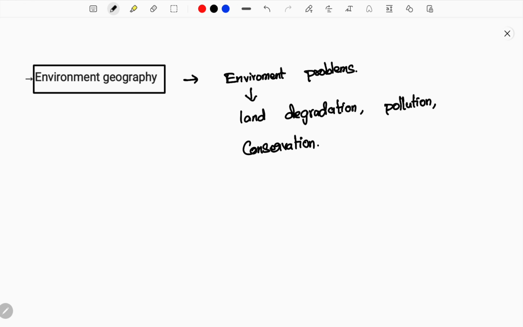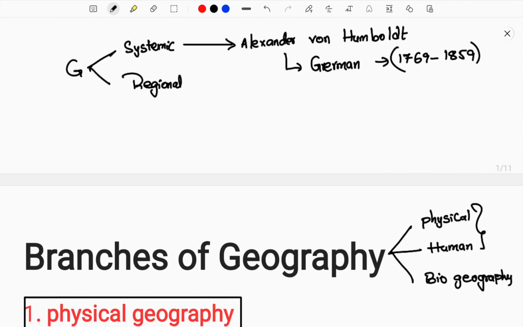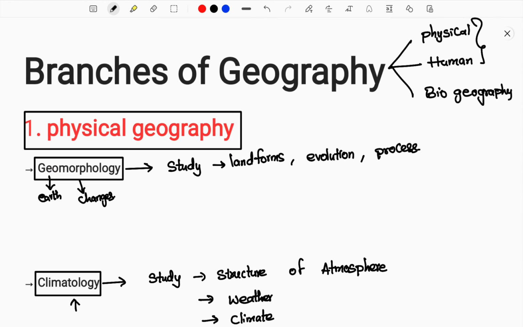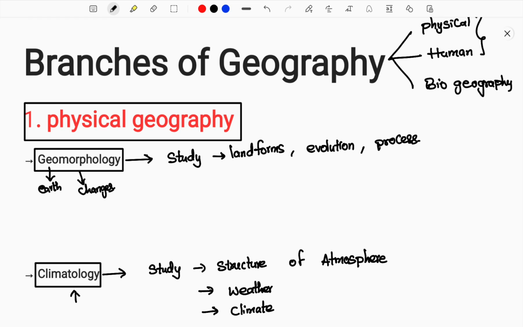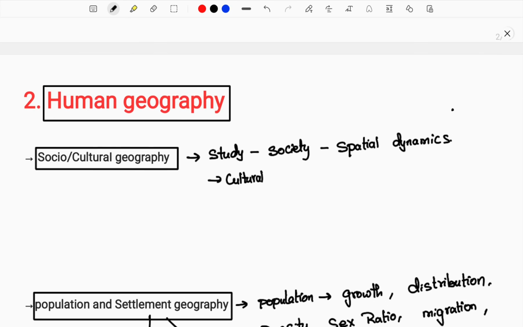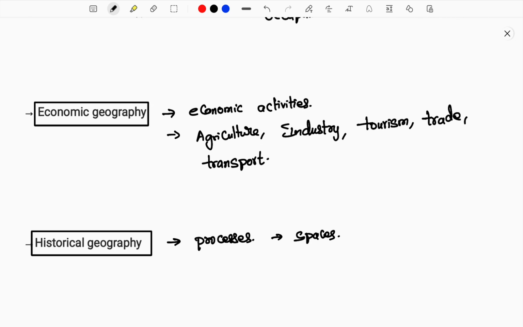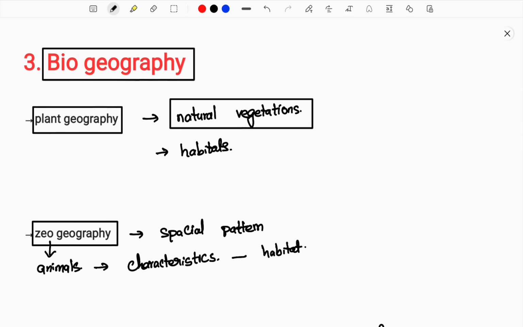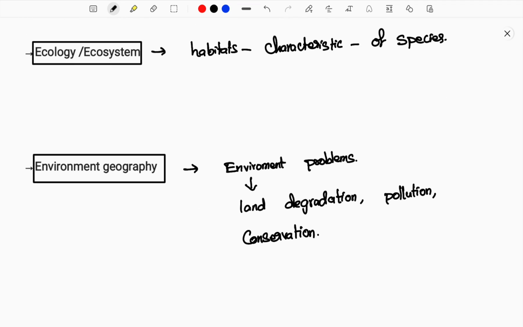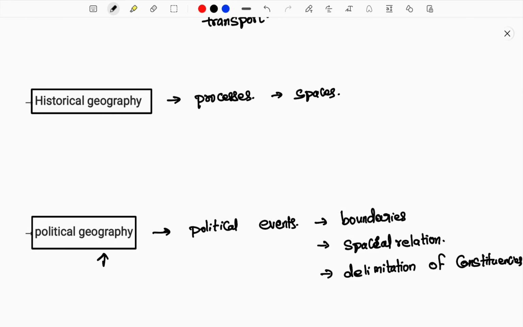Okay guys, now we have a clear idea about the different branches of geography and the concepts related to them. Everything has been explained in detail by me. Hope you have understood this clearly. Let me have a review. Branches of geography: physical, human and biogeography. Physical means geomorphology, climatology, hydrology, soil geography. Human geography comes under socio-cultural geography, population and settlement geography, economic geography, historical geography and political geography. And biogeography is plant geography, zoogeography, ecology and ecosystem, and environmental geography as the last concept. So overall we have learnt about all the concepts and their importance in detail.